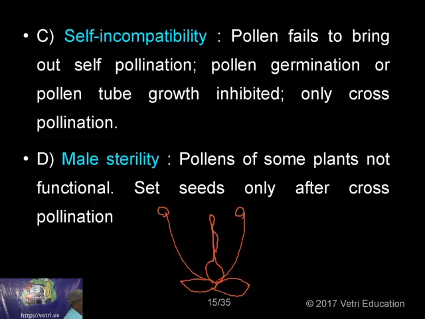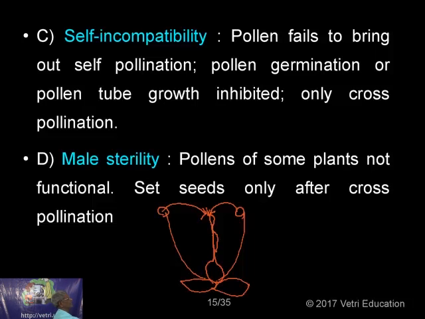Now, if the pollen grain from this anther is dusted over the stigmatic surface of this flower, then the pollen grain will not have any effect. It will not be able to bring about any germination at all. So this is what is called self-incompatibility.